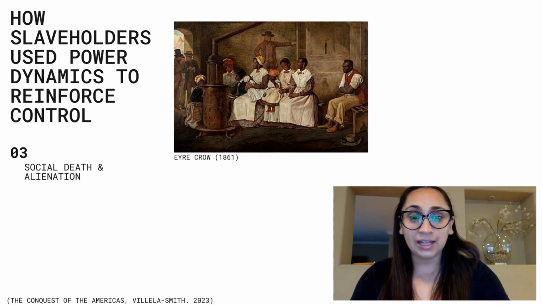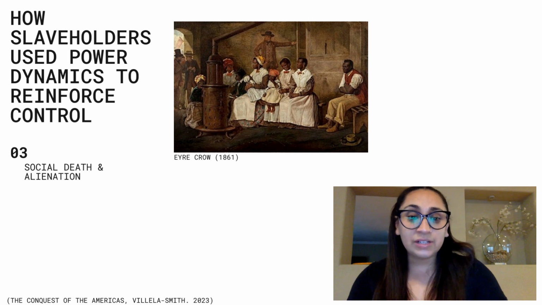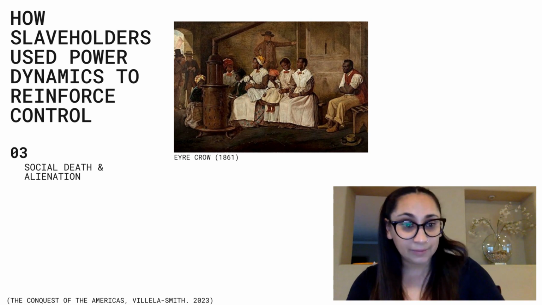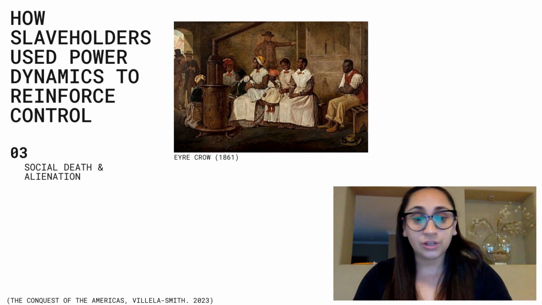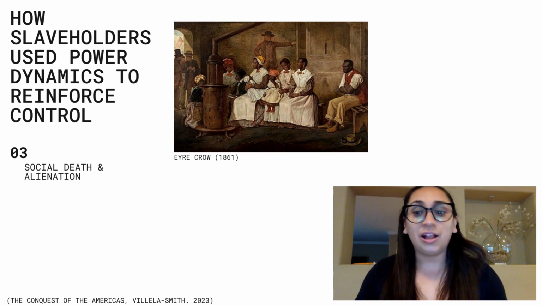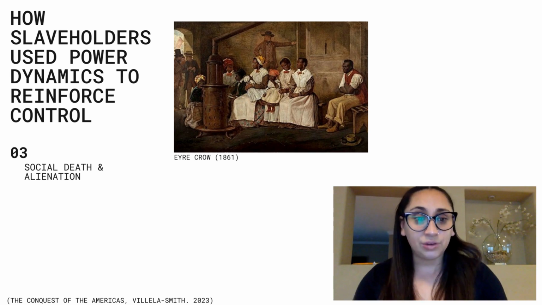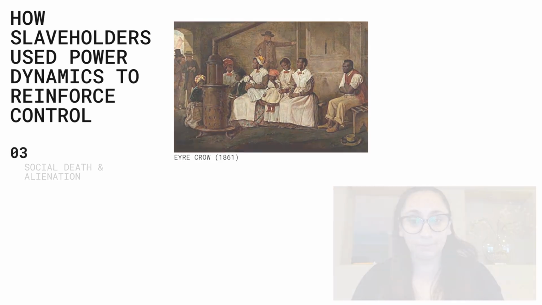Social death highlights the reduction of enslaved individuals to a subhuman status in the eyes of society. They were denied basic rights, treated as property, and subjected to dehumanizing conditions. In summary, the colonizers took everything of value and meaning in order to subdue and keep the enslaved beneath them.